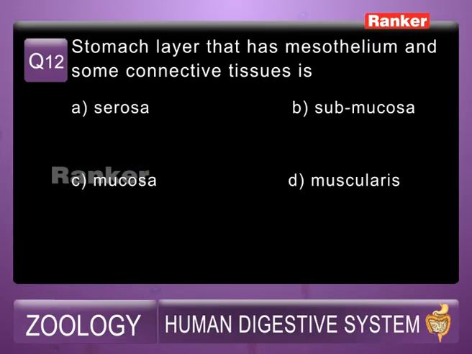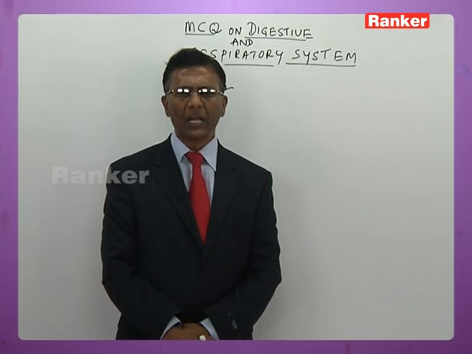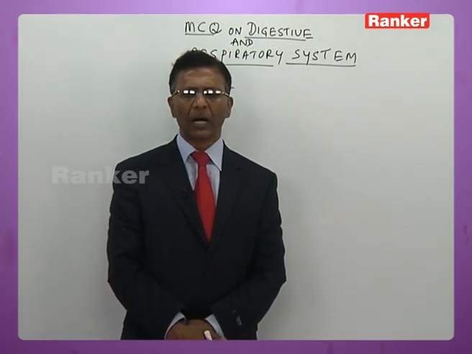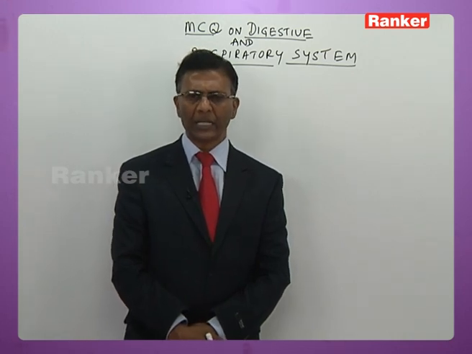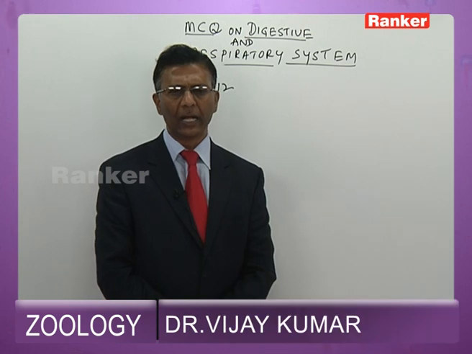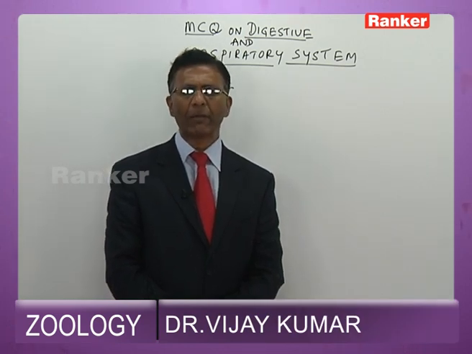Now question number 12, I shall read the question for you. Stomach layer that has mesothelium and some connective tissue. Options: A. serosa, B. submucosa, C. mucosa, D. muscularis. Here, what is mesothelium, you should know that. The simple squamous epithelium that lines various visceral organs is called the mesothelium, and that envelops the blood vessels is